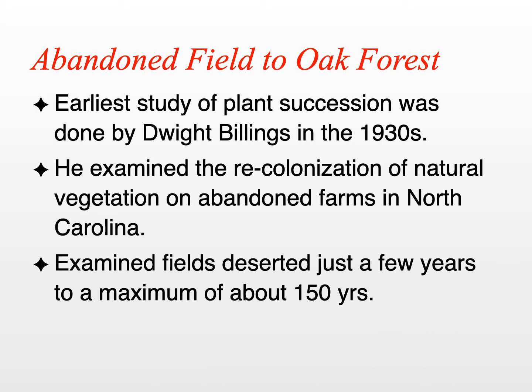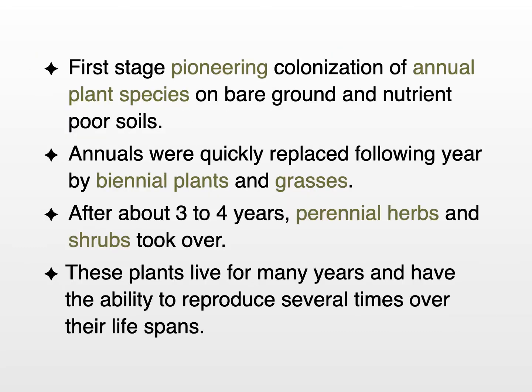So in North Carolina, there were a lot of abandoned farms because of economic reasons, and Dwight Billings was able to date when the farms were abandoned. Some of these farms were abandoned only a few years ago, and others were abandoned approximately 150 years ago. So what he found was that there were these stages of development in terms of the succession, 5 different stages.